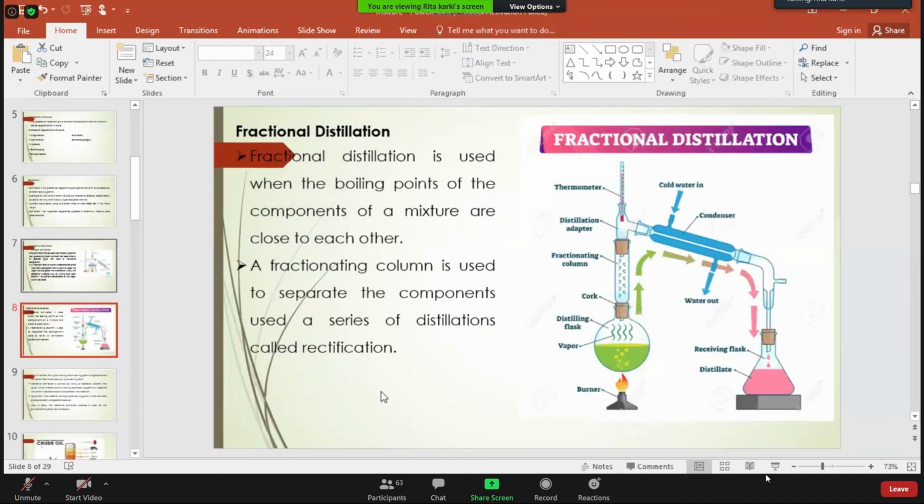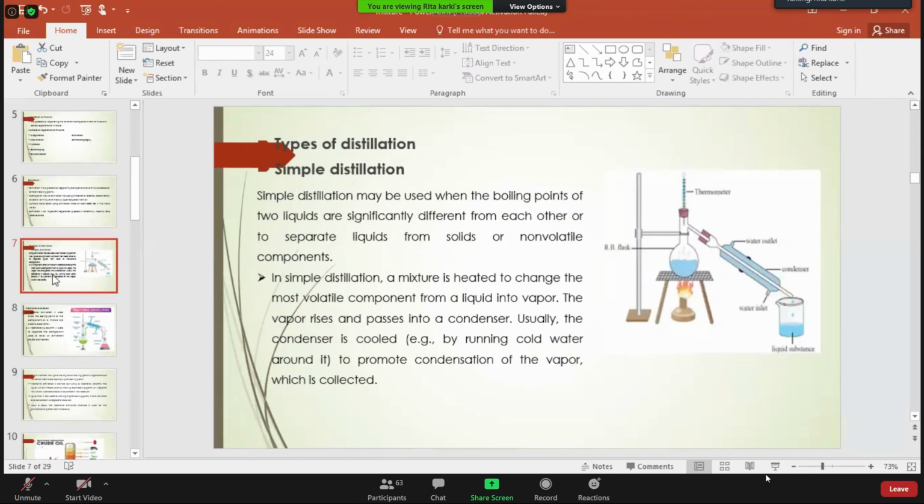Clear? So there is very less than 1 minute of time left. If you have any problem regarding this chapter, you can ask me, and tomorrow we'll be studying simple distillation and fractional distillation. Do you have any problem? No, ma'am. Sure? What are the 4 distillation processes? Can you tell me? Simple distillation.